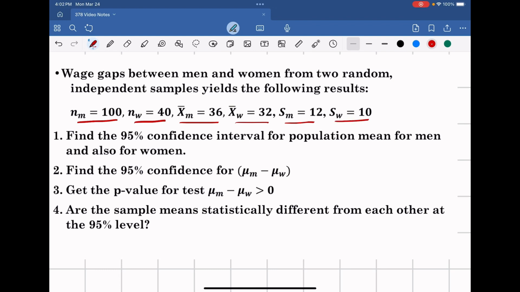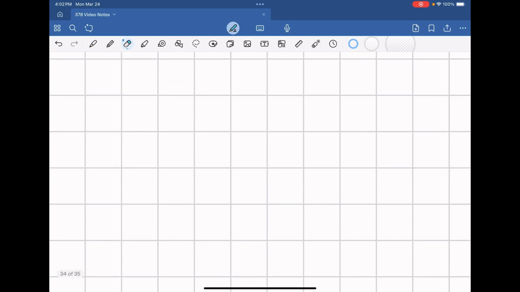And here are the 4 questions we want to answer, and we'll answer these in turn. Find the 95% confidence interval for the population mean for men and also for women. Find the 95% confidence interval for the difference in mean. Get the p-value to test whether the mean of men is greater than the mean of women. And are the sample means statistically different from each other at the 95% level? So let's go ahead and do this step by step. Let's start with question 1.